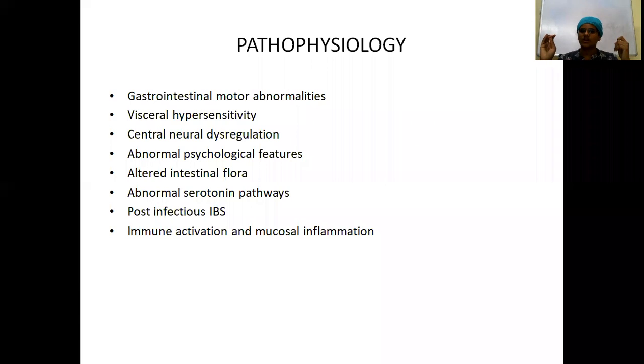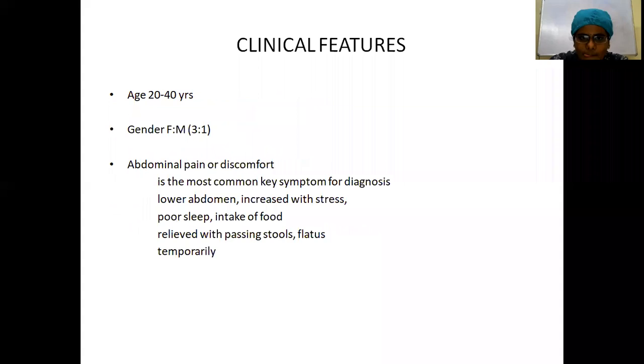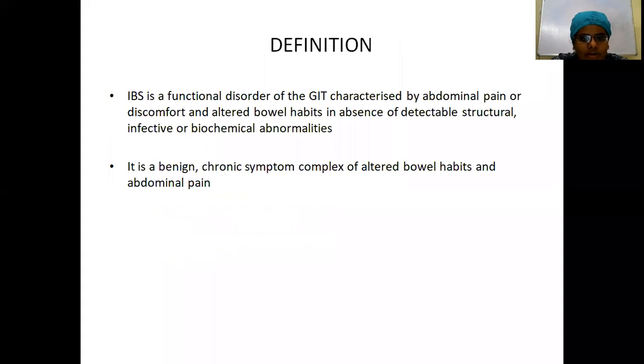Altered intestinal flora. Most of these patients are associated with short bowel syndrome. Abnormal serotonin pathways, like I told you, increased hyperresponsiveness will be seen in these patients. Post-infectious IBS can be seen with Salmonella, Shigella, and Campylobacter. Another accepted theory is that immune activation and mucosal inflammation will be seen.